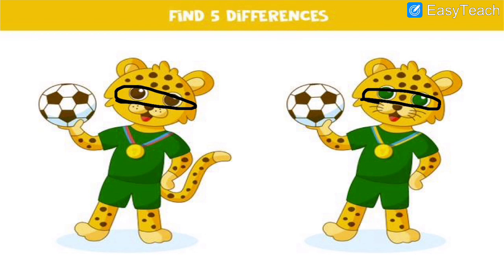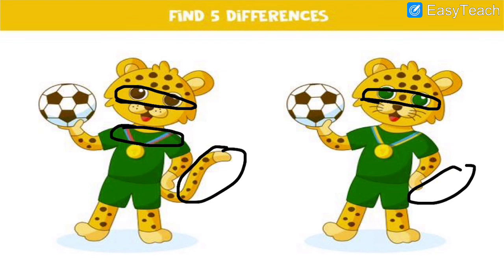Then one more difference you can find out, that is the difference in their tail. Here you see tail, but here there is no tail. So that is difference number 2. The tail is there, but here there is no tail, right? Then what is the third difference that you can easily find out? See, the ribbon is of blue and red color. See over here, the ribbon is of blue and red, but here it is yellow and blue color. See the difference, blue and red. Here it is yellow and blue. That is difference number 3.